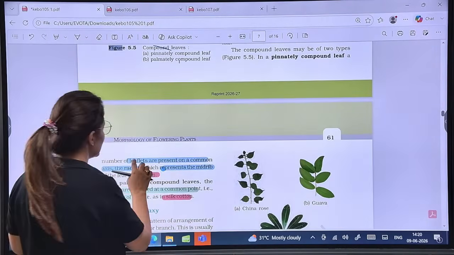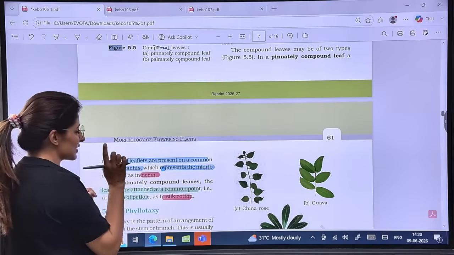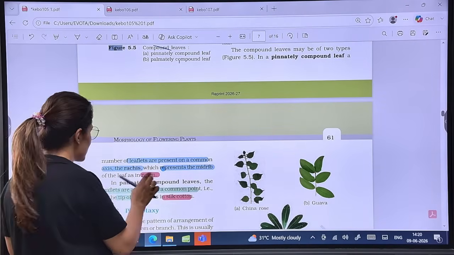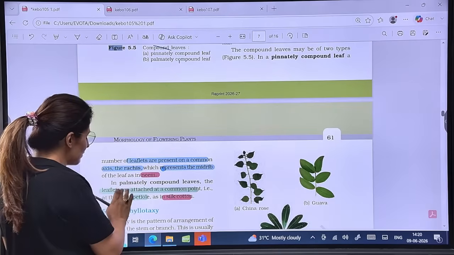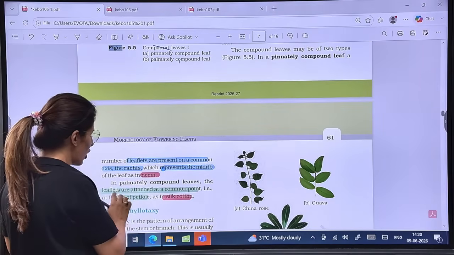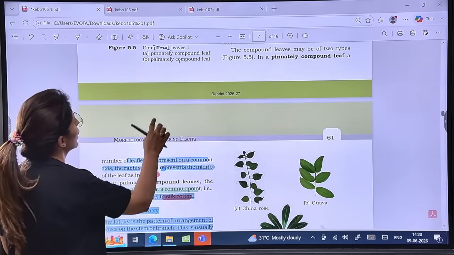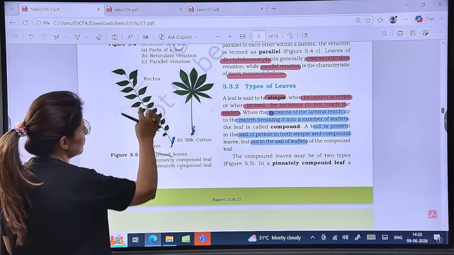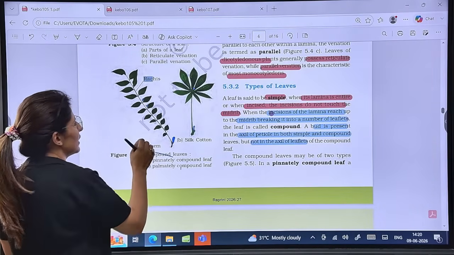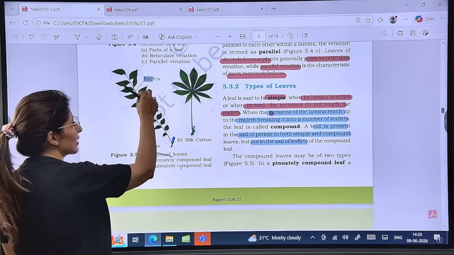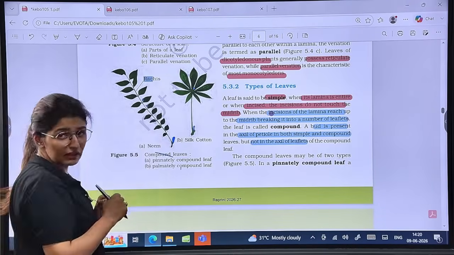See here, the leaflets are present on a common axis, that is the rachis, which represents the midrib. In neem, that is pinnately compound. In palmately compound, leaflets are attached to a common point at the tip of the petiole. Do you see the structure here? So this is the midrib, which is known as the rachis here, and leaflets are present around the rachis.